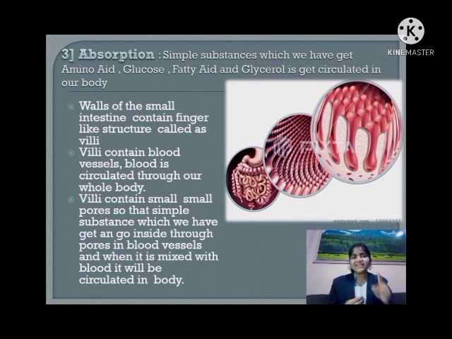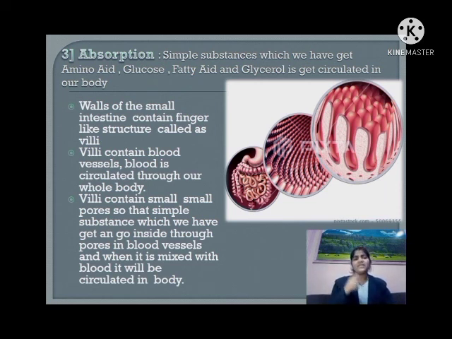So the next step is absorption. It is nothing but the simple substances which we have got, like amino acid, glucose, fatty acid, and glycerol, getting circulated in our body for deriving energy. So now let's come to the wall of the small intestine. The wall of the small intestine contains finger-like structures, as we can see in the picture also, called villi.